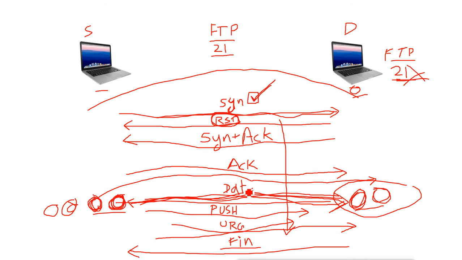On the other hand, UDP does not do anything. It just throws the data. It does not even check whether the machine is there or not. No matter the acknowledgements, it will just throw the data. Whether the machine is getting the data or not getting the data, it is not the responsibility of UDP.